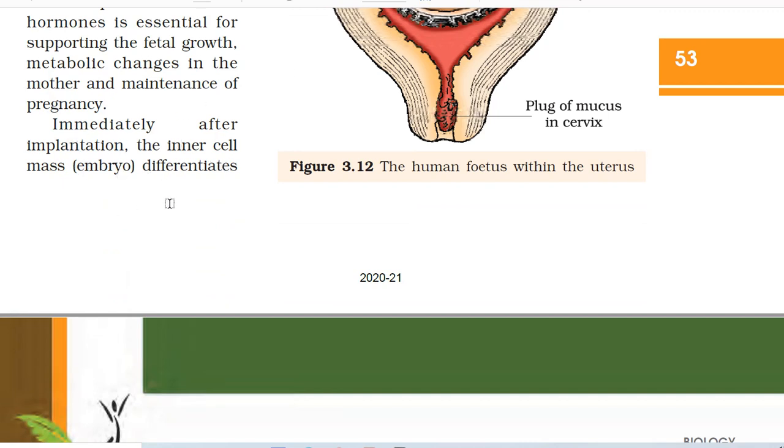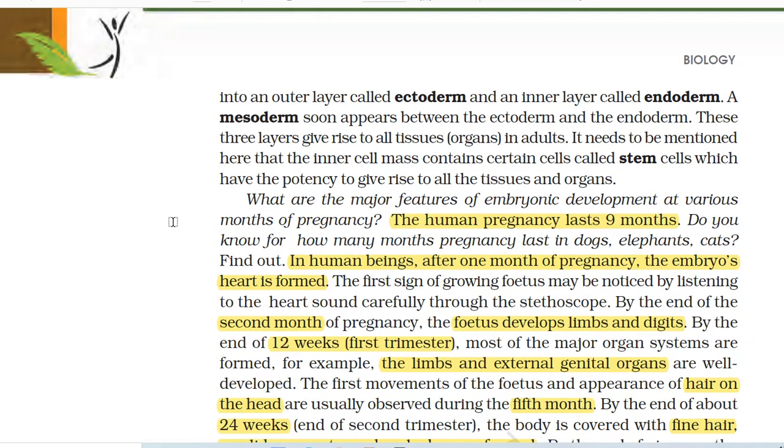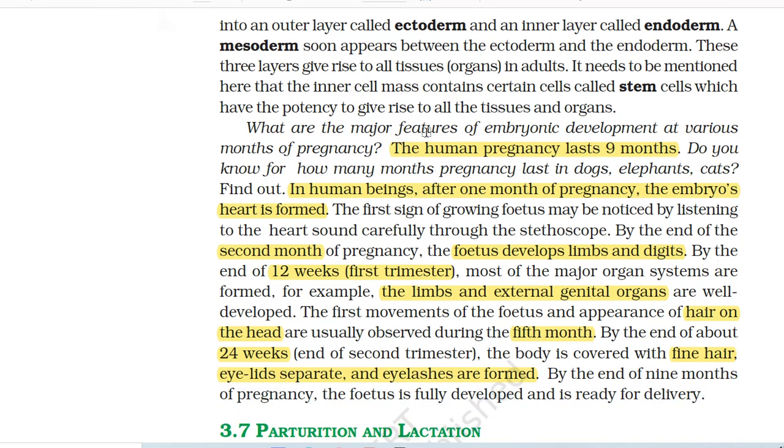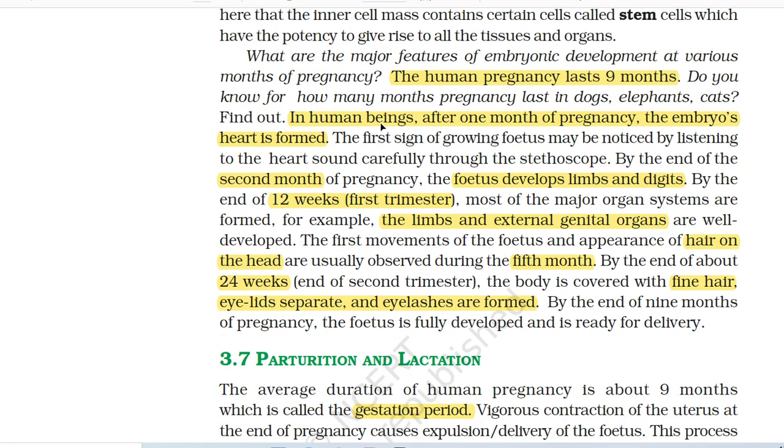Immediately after implantation, the inner cell mass, that is the embryo, differentiates into an outer layer called ectoderm and an inner layer called endoderm. A mesoderm soon appears between the ectoderm and the endoderm. These three layers give rise to all tissues in adults. It needs to be mentioned here that the inner cell mass contains certain cells called stem cells, which have the potency to give rise to all the tissues and organs.